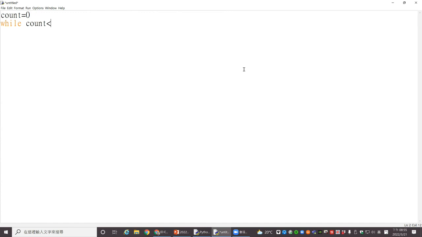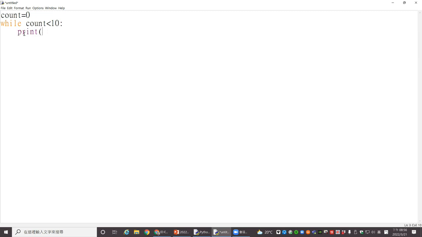This time we want 100, but maybe do 10 first. And remember, this is a colon. It's very important, just like with if. This is a condition, and we give the colon, then a new line. When we press enter, it will automatically provide the 4 spaces for us, so we just type what we want.